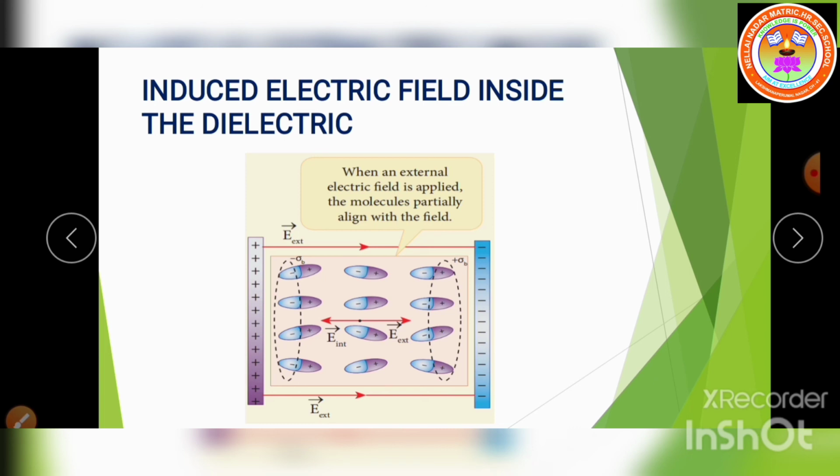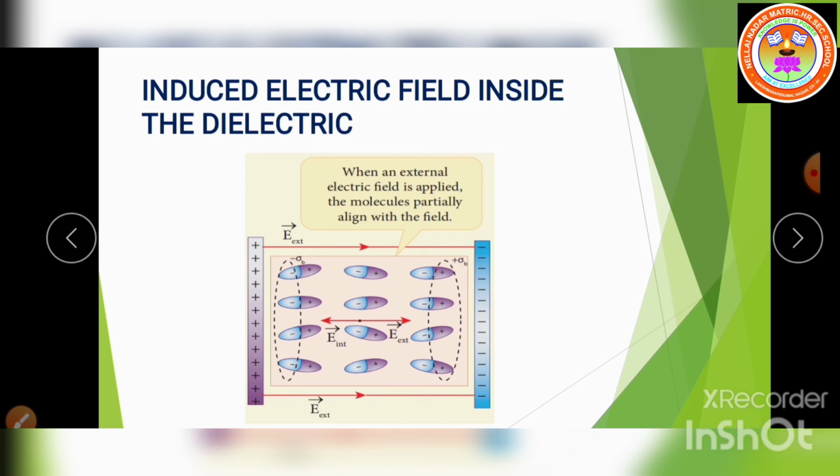Here, negative charge on one side and positive charge on the other means, listen children, the internal electric field will be created in the opposite direction of the external electric field. The external electric field is from positive to negative, and the internal electric field is in the opposite direction.